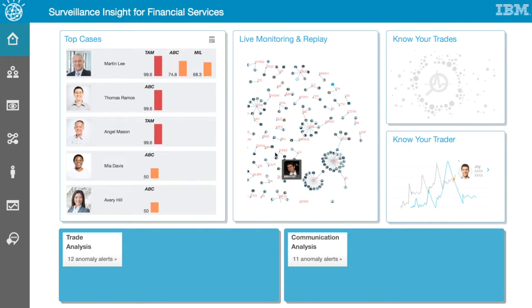Next, let's explore the Know Your Trader module. This module has the ability to incorporate and analyze various electronic communication data sources on an individual to build a profile of their behavior. These data sources can again span both written electronic communication, email or chat, as well as transcribed voice conversations had by telephone. Let's click on the Know Your Trader module to explore it a bit further.